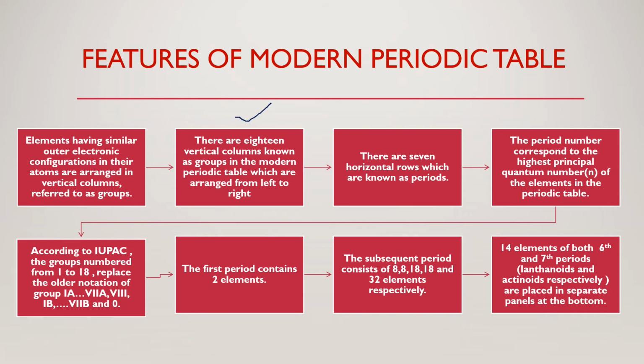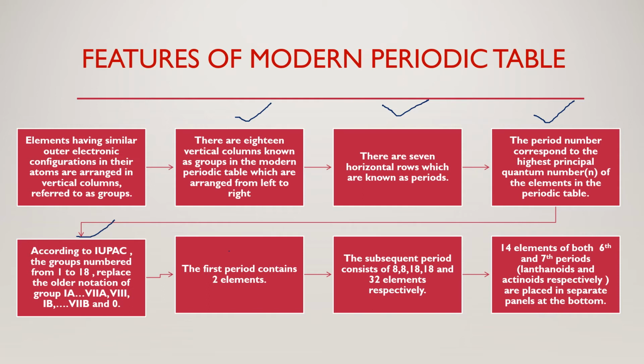There are 7 horizontal rows which are known as periods. The period number corresponds to the highest principal quantum number n of the elements in the periodic table. According to IUPAC, the groups numbered from 1 to 18 replace the older notation of group 1A up to 8A, then 8, 1B, 8B and 0.